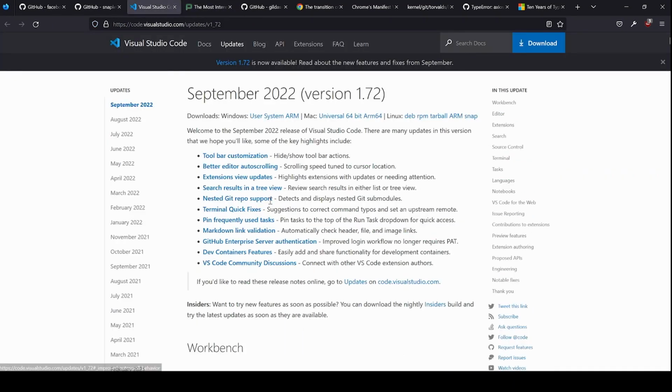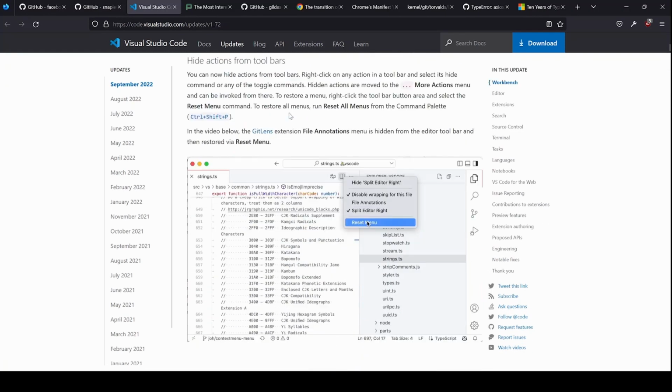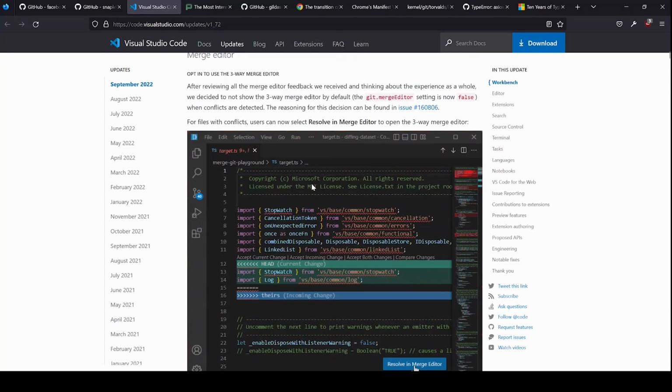And Visual Studio Code's latest version, the September version 1.7.2, has been released with a lot of features, like toolbar customization. There are not really any big breaking changes, but these are good changes which improve your productivity. So please check it out and update your Visual Studio Code if you are still on the previous version. So do read it, it is good.